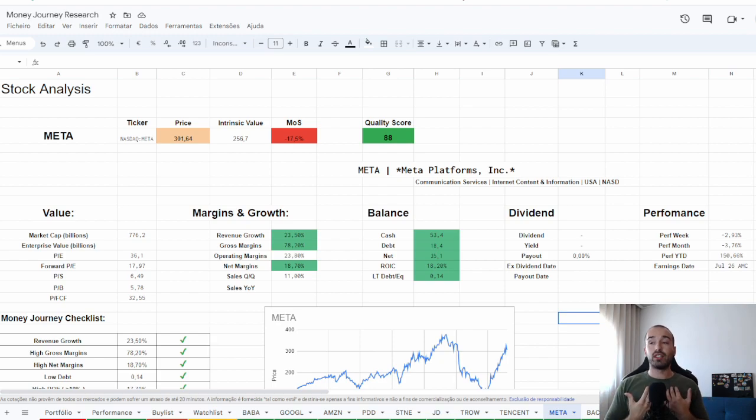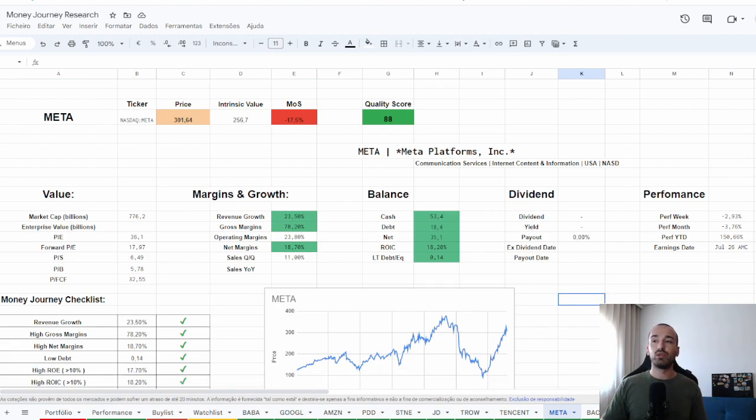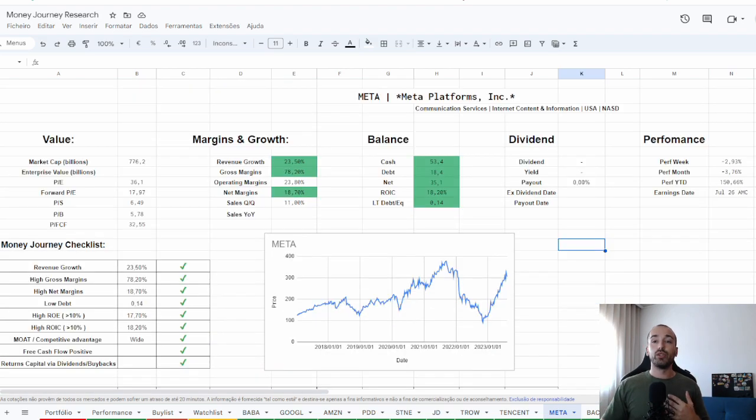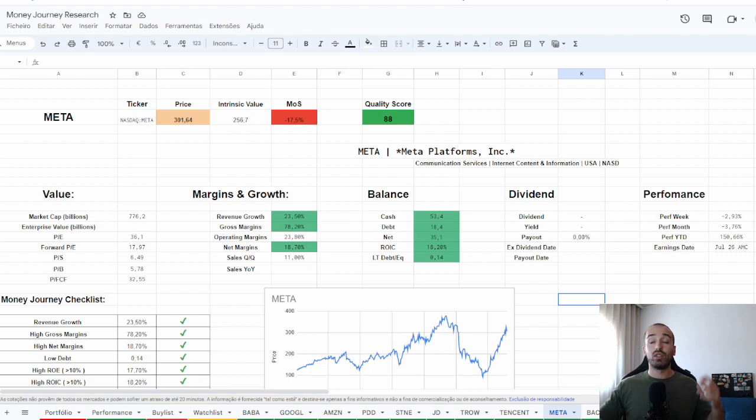This is basically my method. I like to have my Excel sheet look into all the metrics Meta has, so I can have better assumptions for my discount cash flow analysis. Of course, valuation is really important, but you not only want to have quality companies like Meta. I develop a quality score for my companies using my money journey checklist. Basically, it will evaluate all these points in the checklist and attribute a quality score. Meta is one of the highest, 88 of quality scores.